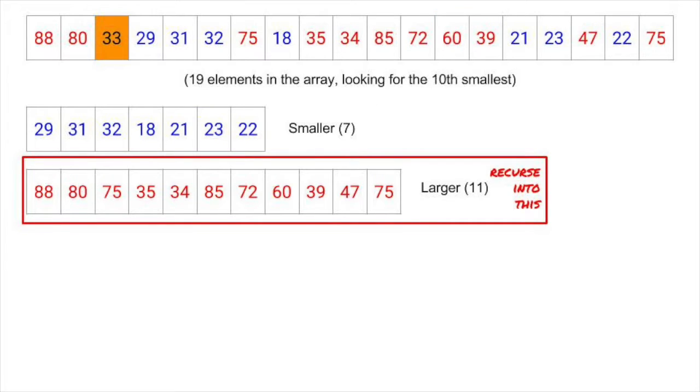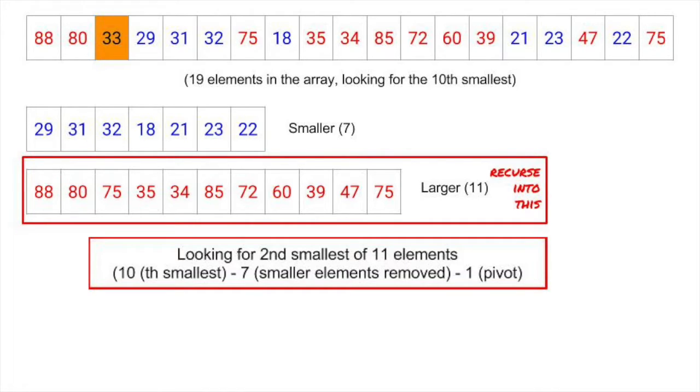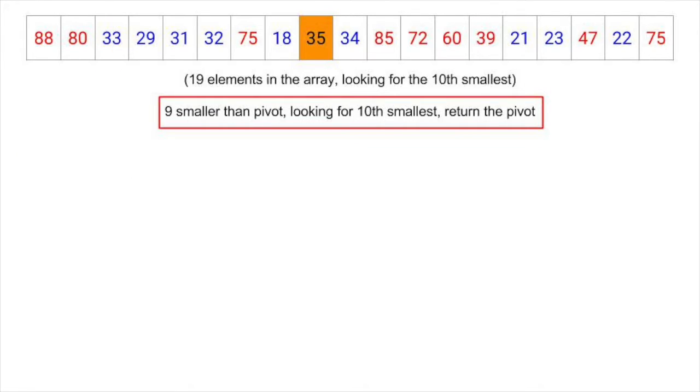In this example, 7 elements are smaller than the pivot, and we're looking for the 10th smallest, so we know our median has to be in the larger partition. However, we're no longer looking for the 10th smallest in the larger partition. We've already gotten rid of 8 smaller elements, 7 plus the pivot. So now we're looking for the second smallest. Finally, if our pivot is exactly at the rank we're looking for, we can just return the pivot element.